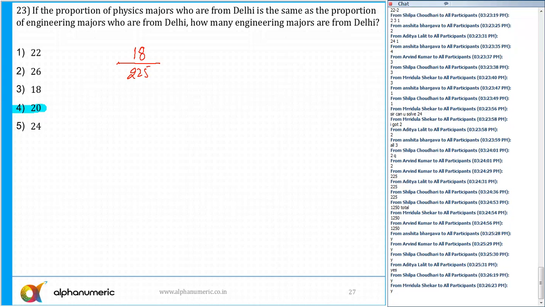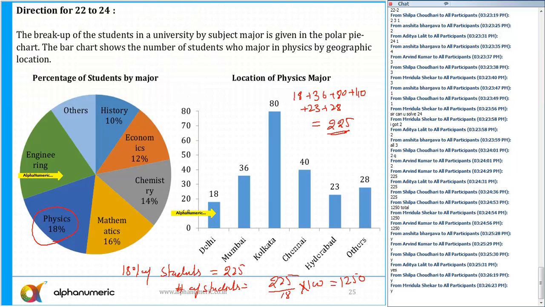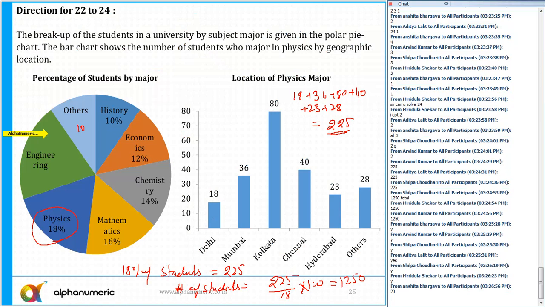Okay. Now it is the same as the proportion of engineering majors who are from Delhi. So the number of engineers from Delhi is, let's say, X. And what is the total number of engineers? Can you guys tell me what is the total number of engineers here? Now actually it is not given, but as it is a pie chart, visually this is 10 and this is equal to 20%. If I assume this, then only this question can be solved.